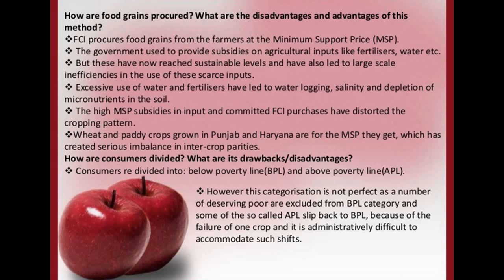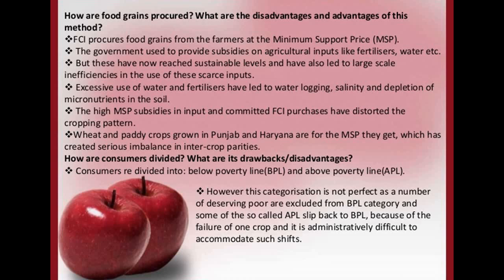But these have now reached unsustainable levels and have also led to large scale inefficiencies in the use of scarce inputs. Farmers want more production, and the amount they are getting is not enough for them now.